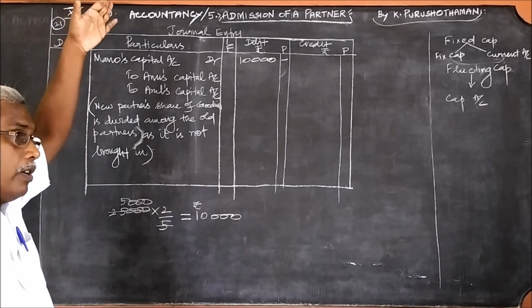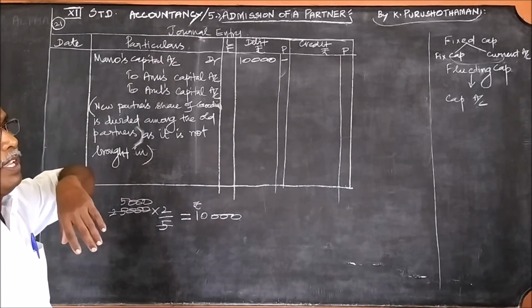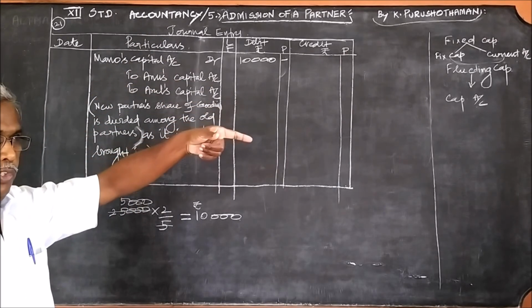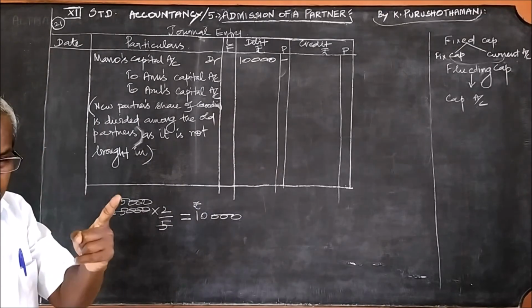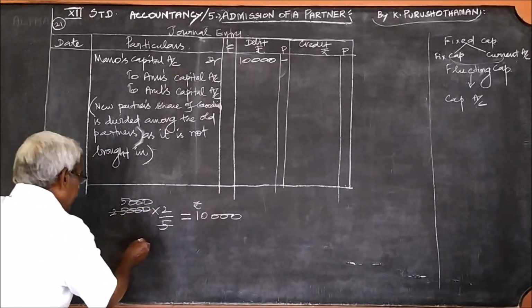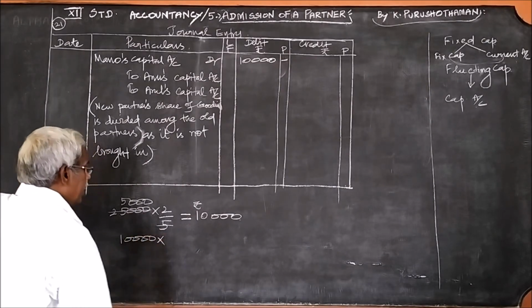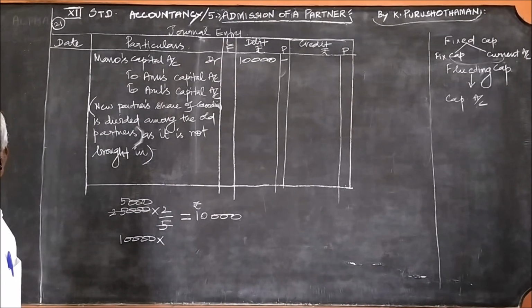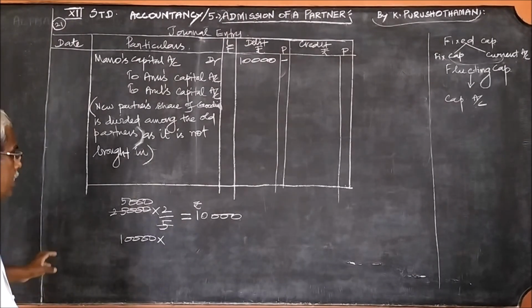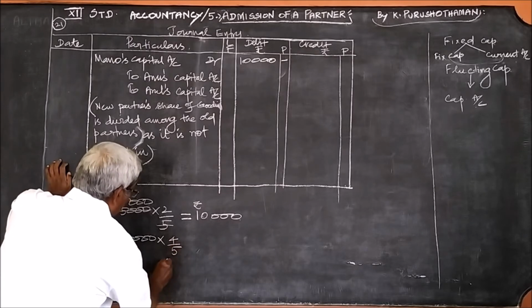If there is old ratio as well as new ratio, we should find the sacrificing ratio. If there is only one ratio, you use the ratio to divide. So this 10,000 must be divided in the ratio 4:1. Therefore it is 4/5 and 1/5.